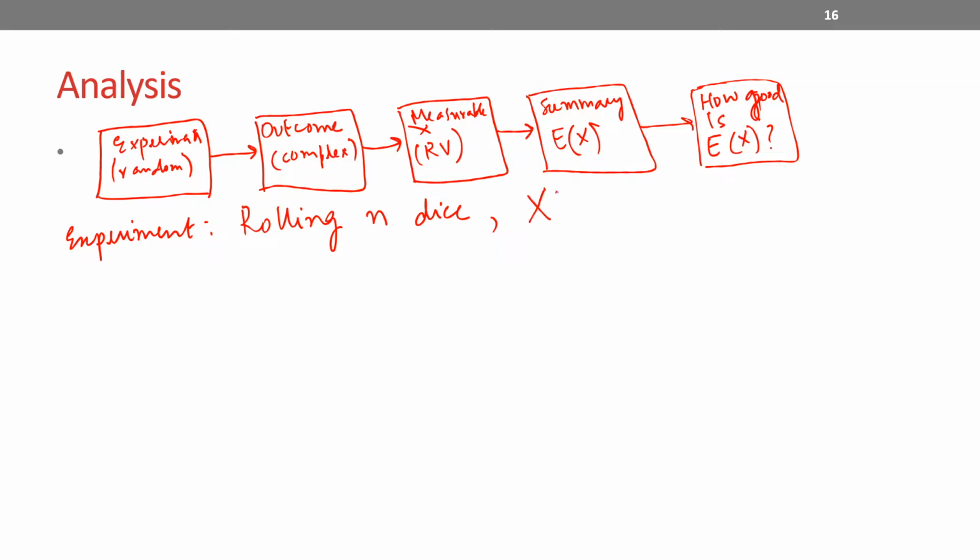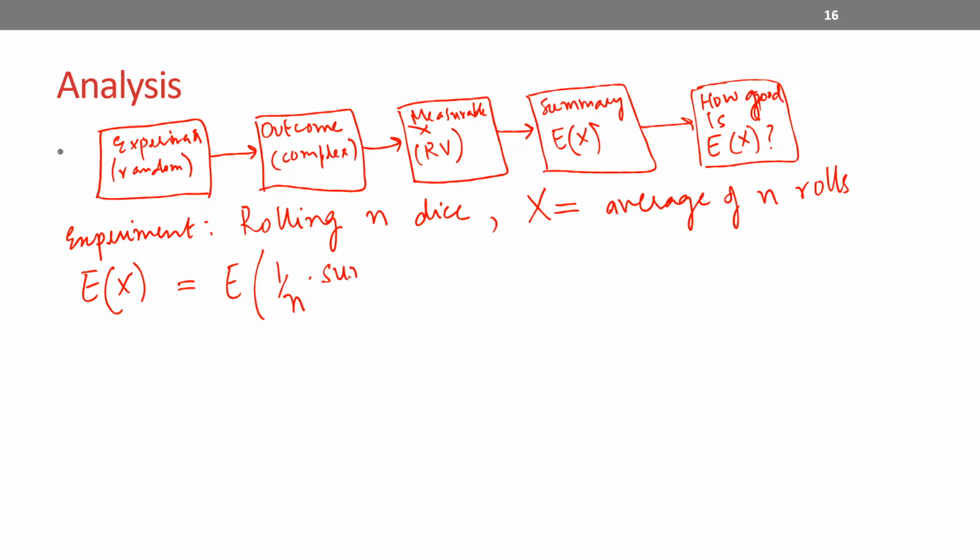So I'm defining my random variable X as the average of n rolls, assuming it's a fair die. I'm interested in E of X. Now X is the average, which is actually the expectation of 1 over n times the sum of all these n rolls.